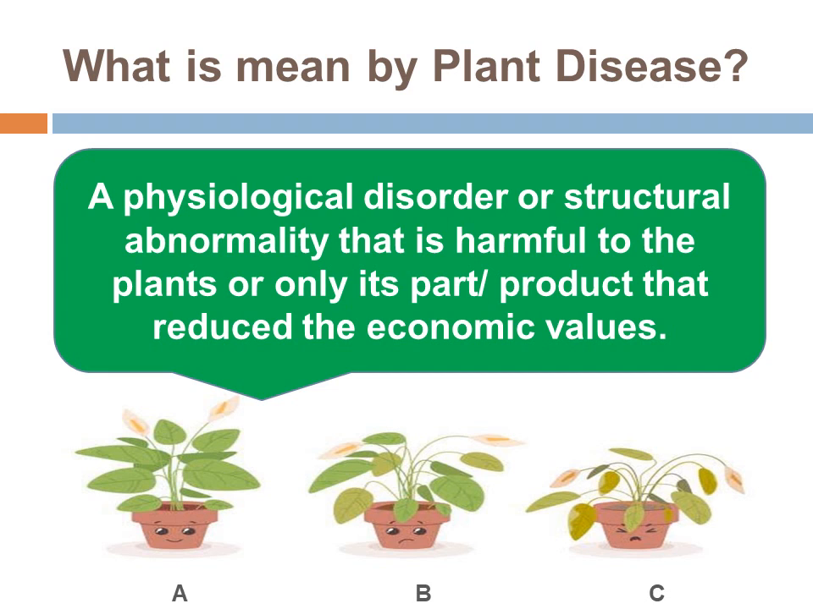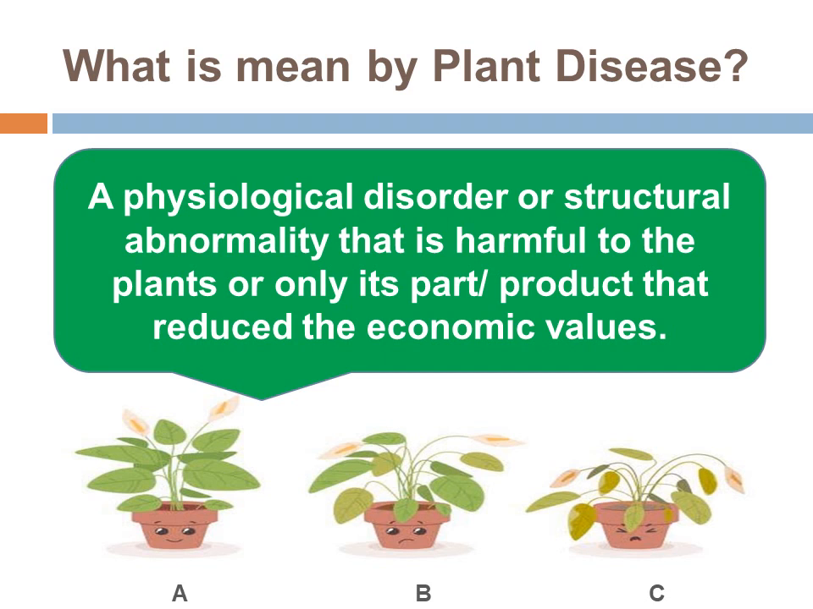Then what is meant by plant diseases? A physiological disorder or structural abnormality that is harmful to the plants or only its part or product that reduces the economic value is called a plant disease. Means any physiological disorder that affects the yield of the plant, because yield and production are directly proportional to the economic value.